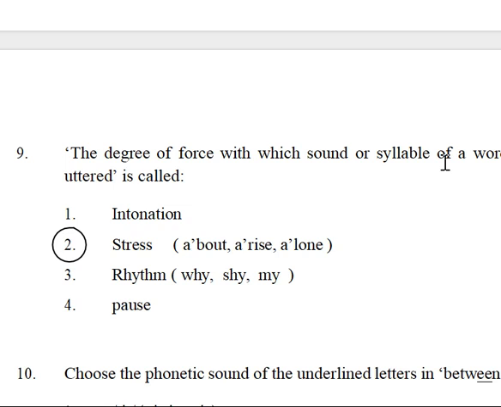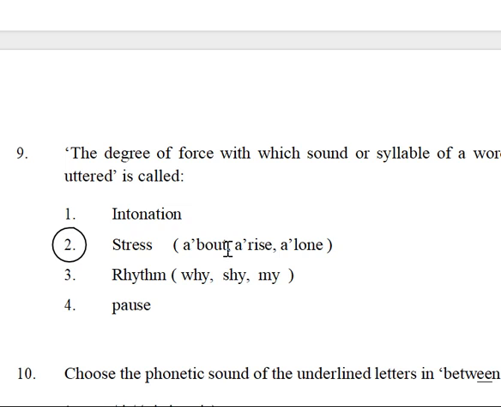Next, the degree of force with which a sound or syllable of a word is uttered is called stress. What does uttered mean? For example, about, you are saying about. The first is a small sound, and the sound comes from the middle of the vocal.